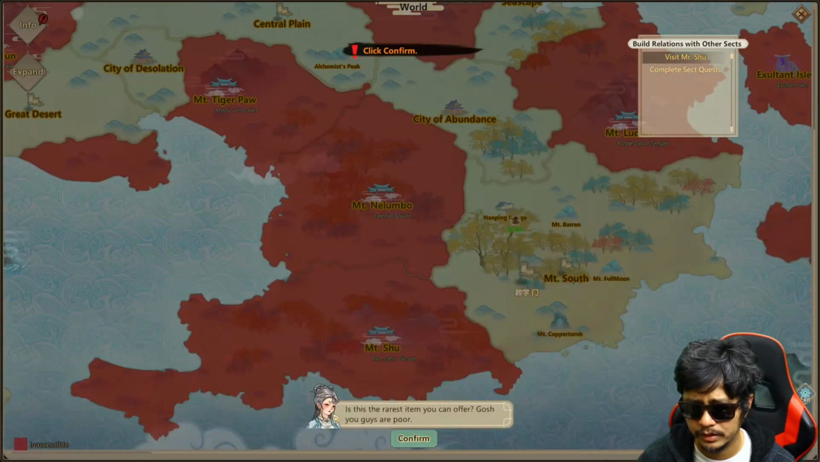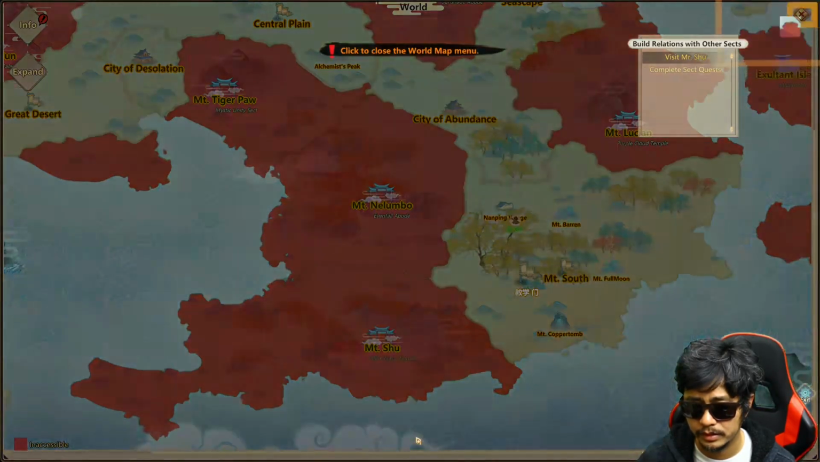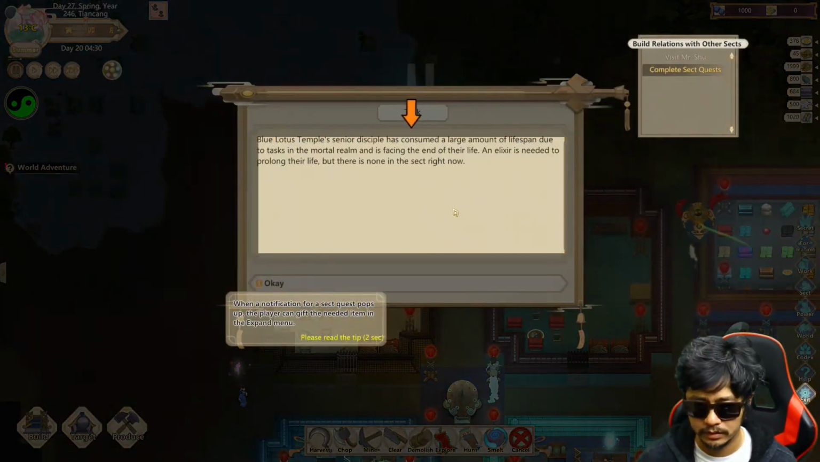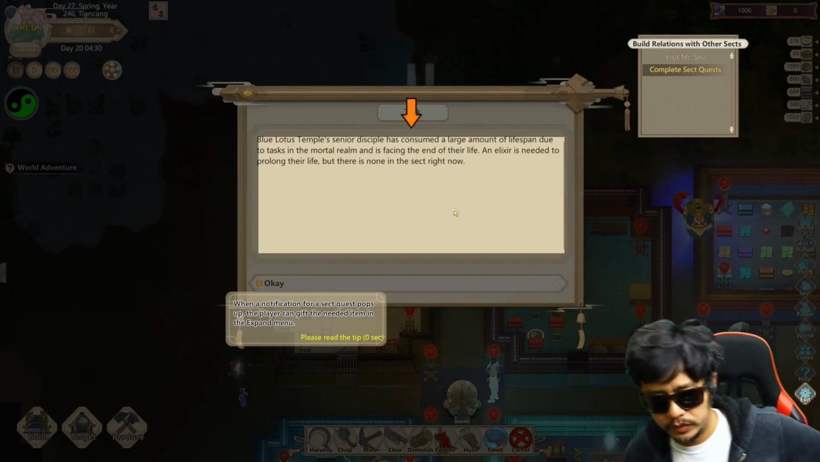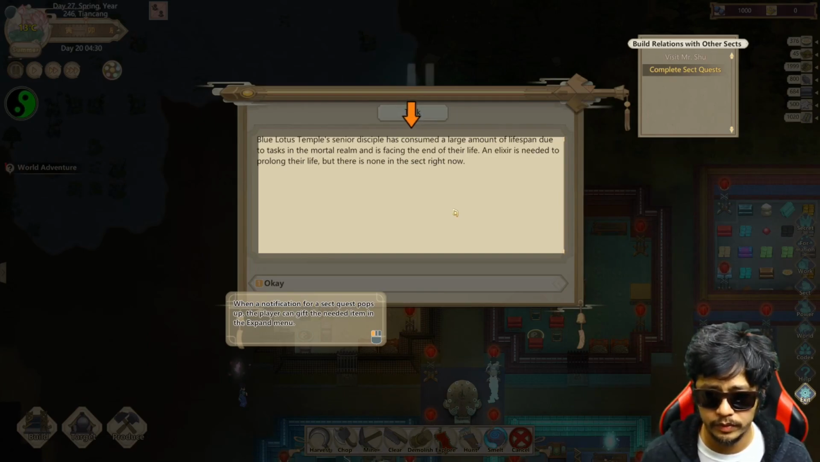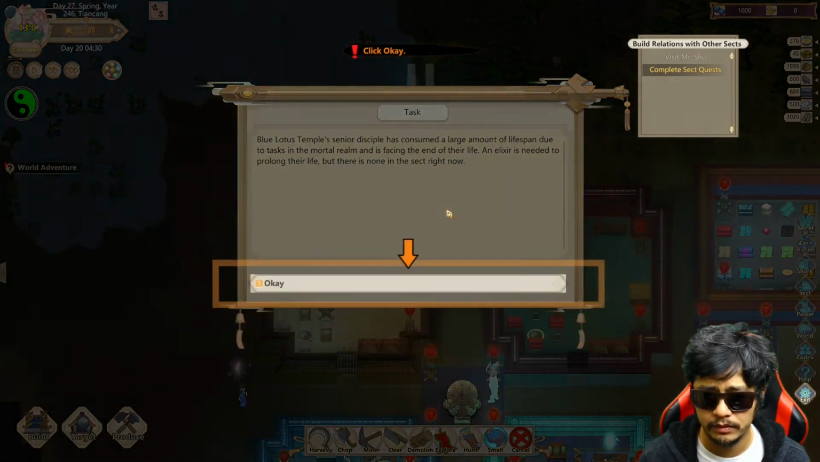Sheet music. Blue Lotus Temple Senior Disciple has consumed a large amount of lifespan due to tasks in the mortal realm and is facing the end of their life. An elixir is needed to prolong their life, but there is none in the sect right now.